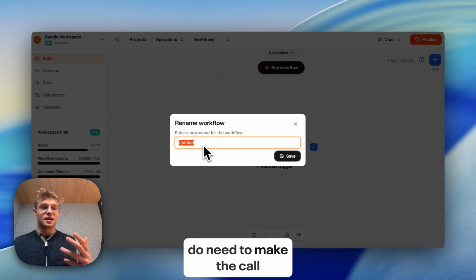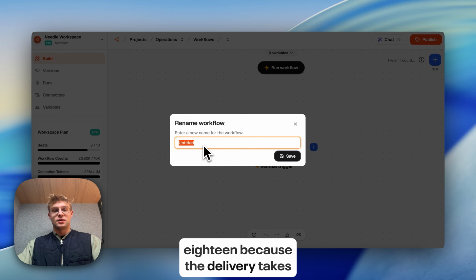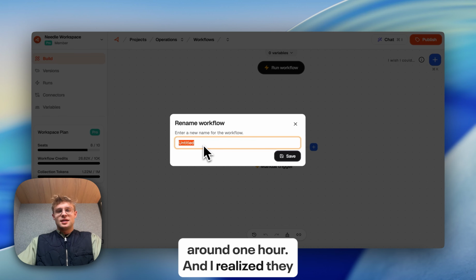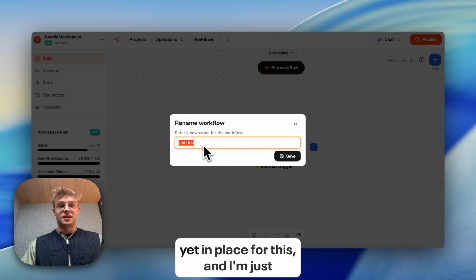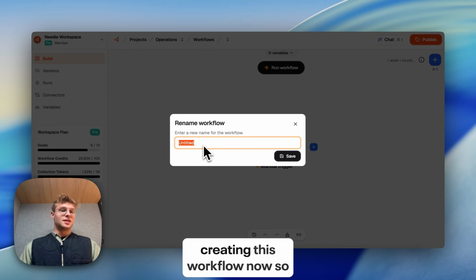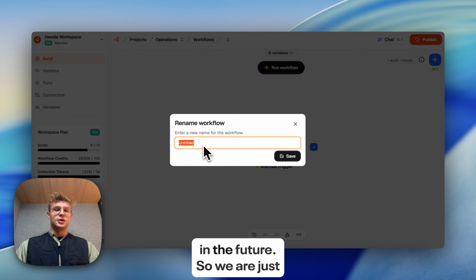Because I do need to make the call for ordering the food at around 18, because the delivery takes around 1 hour. And I realized I do this every day, so why not automate this? We don't have any workflow yet in place for this, and I'm just creating this workflow now so that I'm not having to do this anymore in the future.